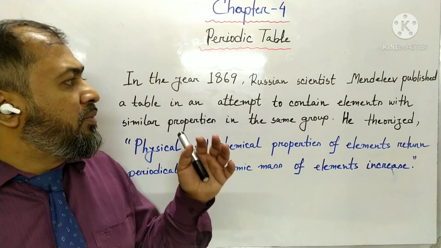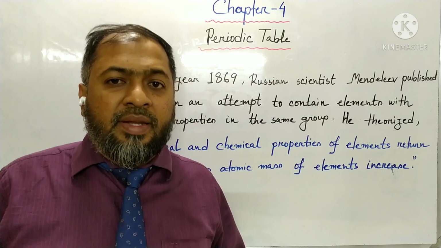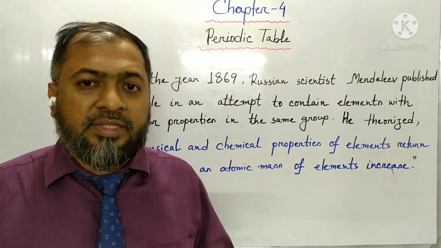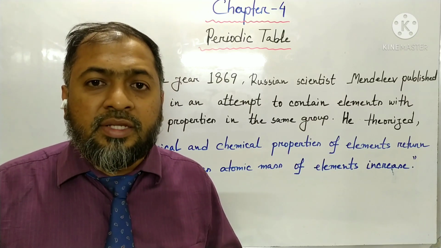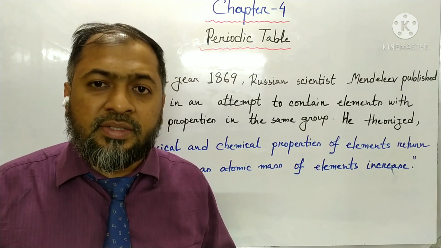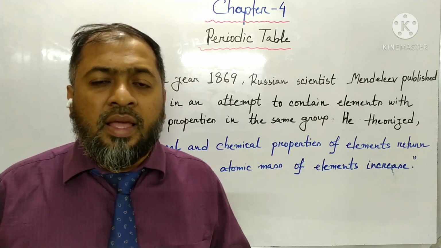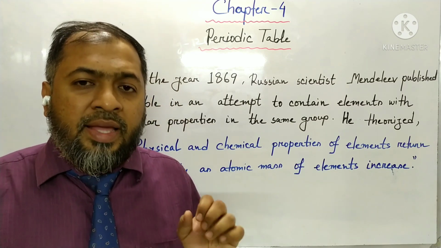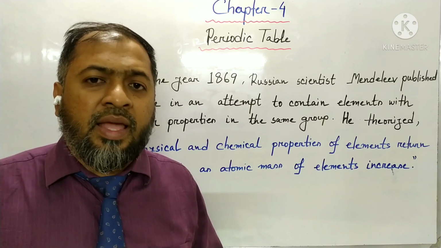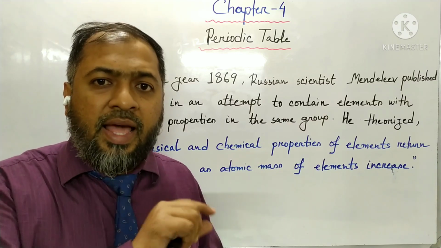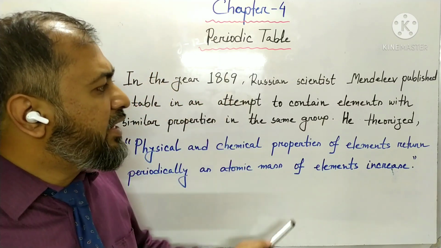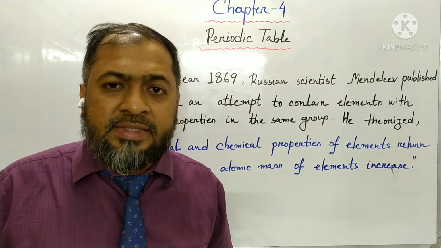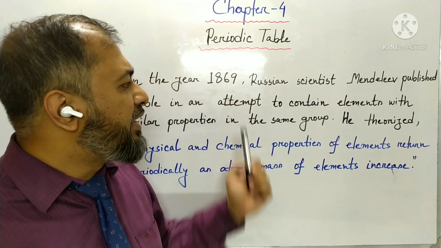So the Russian scientist Mendeleev prepared a table which was, for the first time, a periodic table. In his periodic table, the total number of elements present was 63, and his periodic table had 8 vertical columns and 12 horizontal lines. I repeat once again, 8 vertical columns and 12 horizontal lines, and he grouped the same elements in the same vertical line.